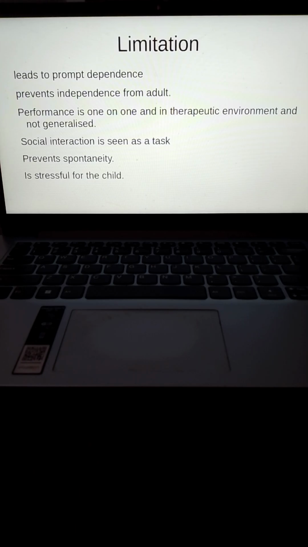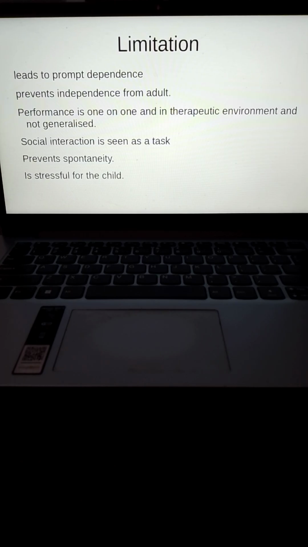So you would have feedback from parents like, for example, he does a particular program very well with the therapist in the room. I have seen videos of him doing it, or I have seen it on the CCTV camera. But if I ask him to do it, he doesn't do it. Or he does it very well if I'm sitting at the table and chair, but if I ask the same thing outside, he doesn't do it. Or you have a child who's very verbal, can answer questions on the table, but outside the table does not know how to talk. So all of these behaviors are because of the fact that the performance is limited to a particular environment or place or object or a person.